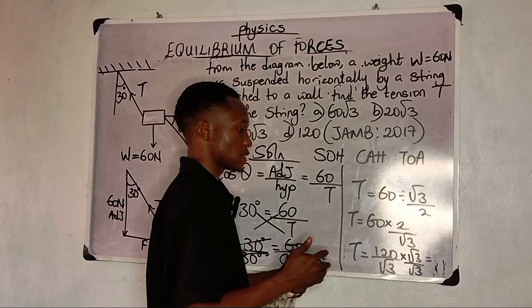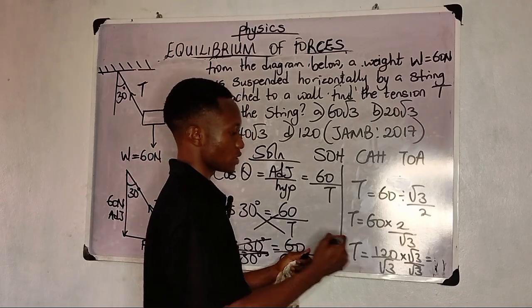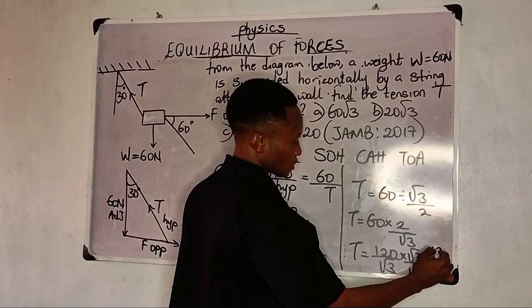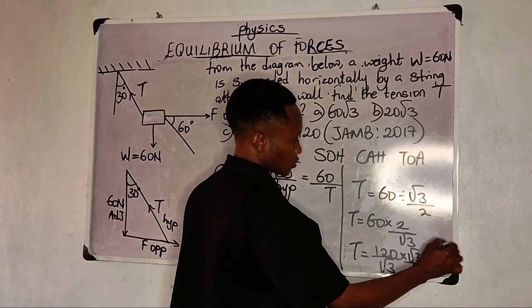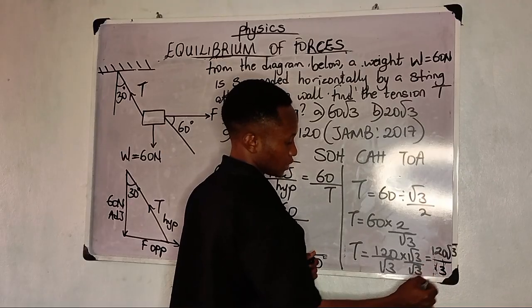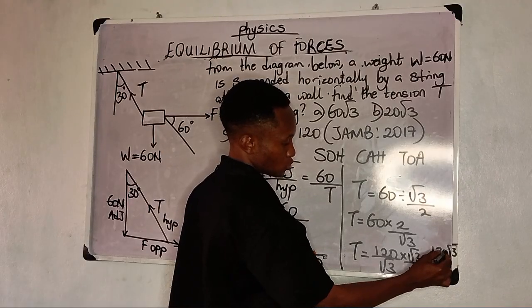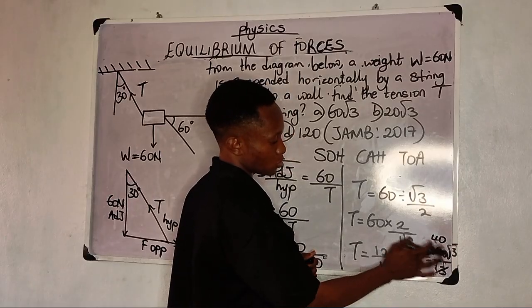But square root of 9 is what? Is it not 3? So when you have your 120 root 3, if you divide it by the 3, you notice that 3 will go into 120 and that will give you 40. So we are left with 40 root 3.